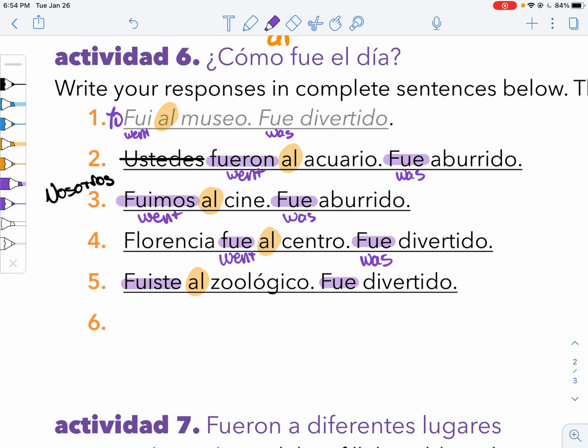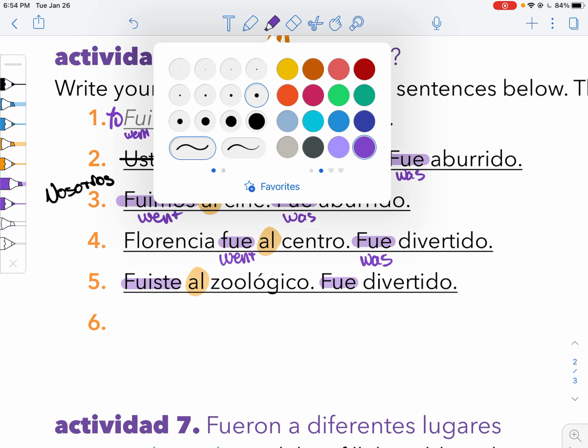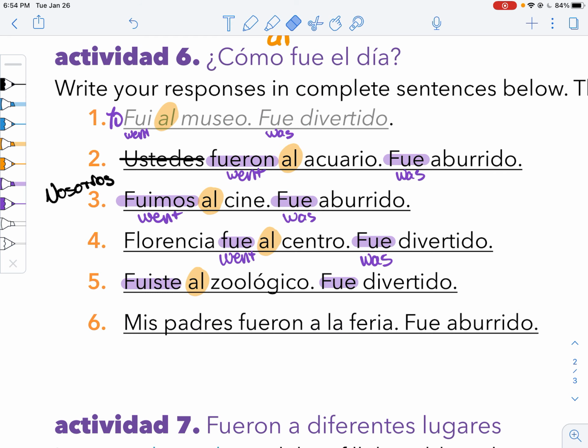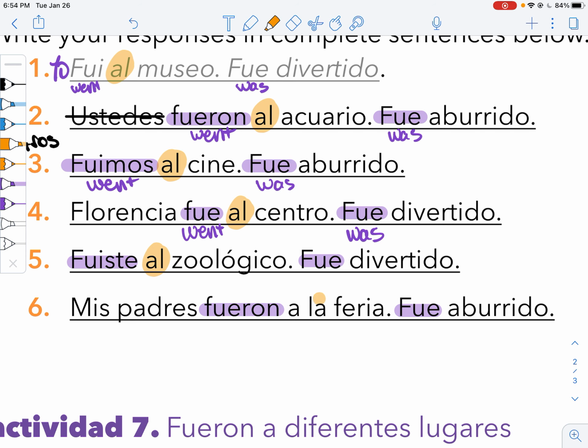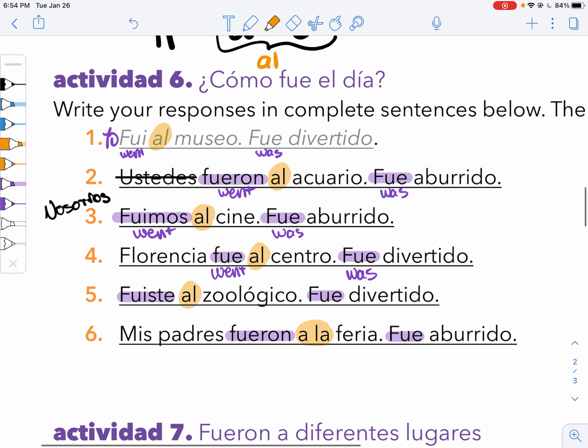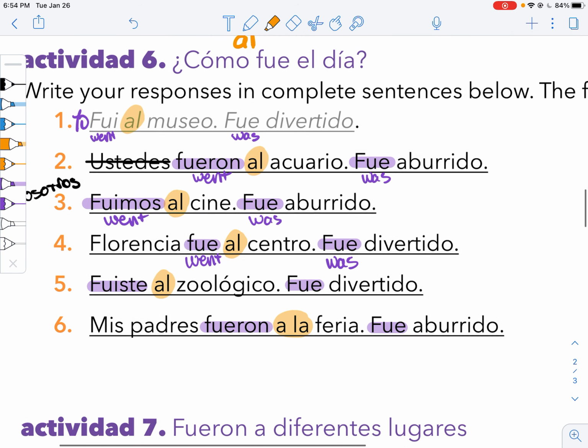It was fun. And finally, mis padres, feria y malo. My parents went to the fair and it was lame. It was boring. So we have mis padres fueron a la feria. Fue aburrido. Oh. Okay. Notice we've got that a la because la is feminine. We do not combine it with our a. A la feria. Fue aburrido.